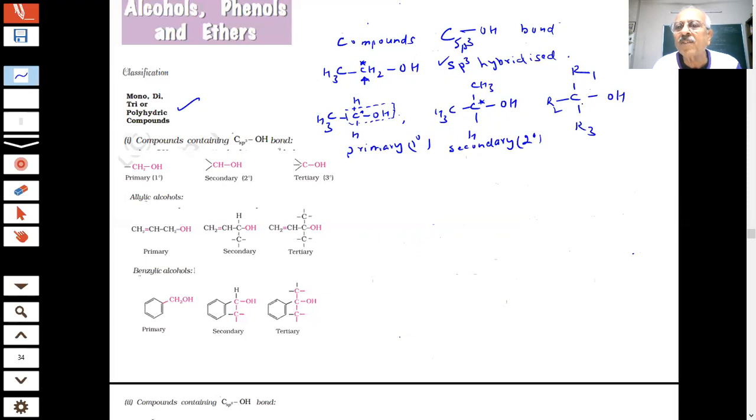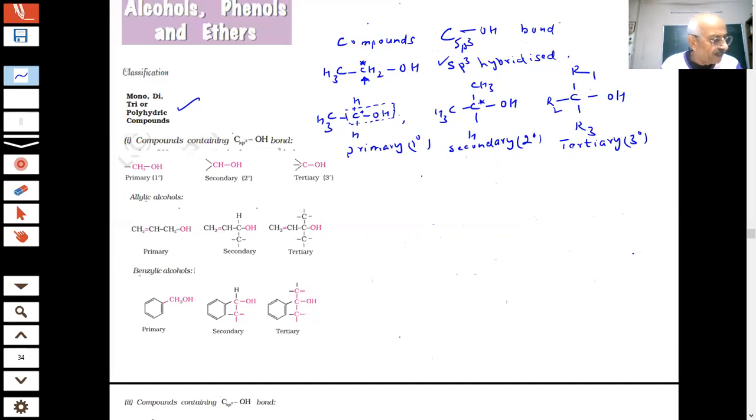This carbon is attached to how many carbon, students? 3 carbons. Tertiary. So we have classification of this as primary, secondary, and tertiary, students. Primary, secondary, and tertiary.